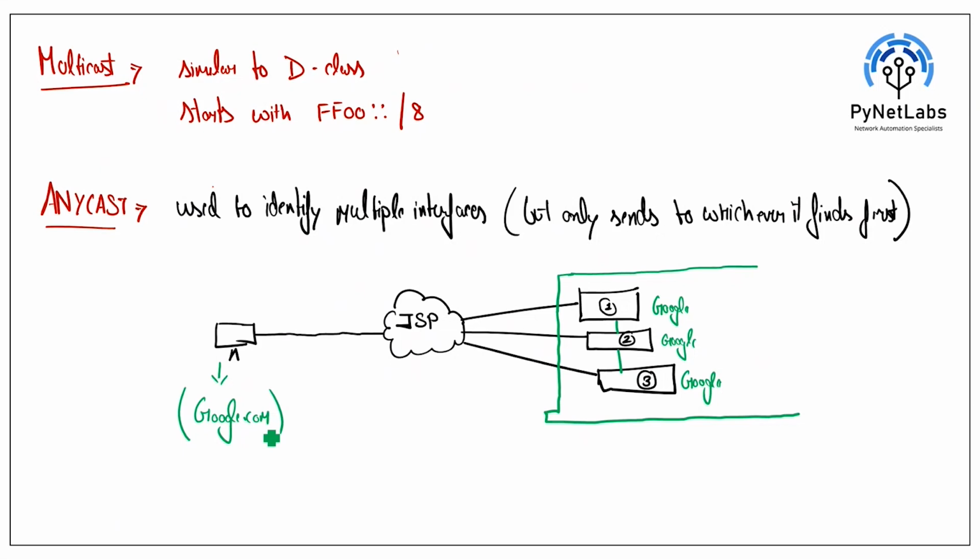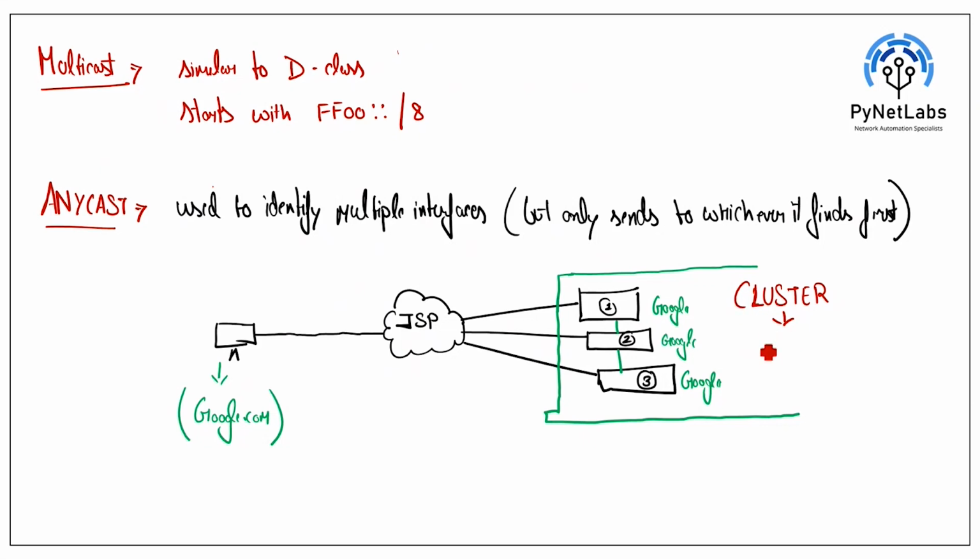But whenever we have a group of servers acting as one single server, we call it a cluster. Here we have multiple data centers of Google, all connected, forming a cluster acting as one single server.